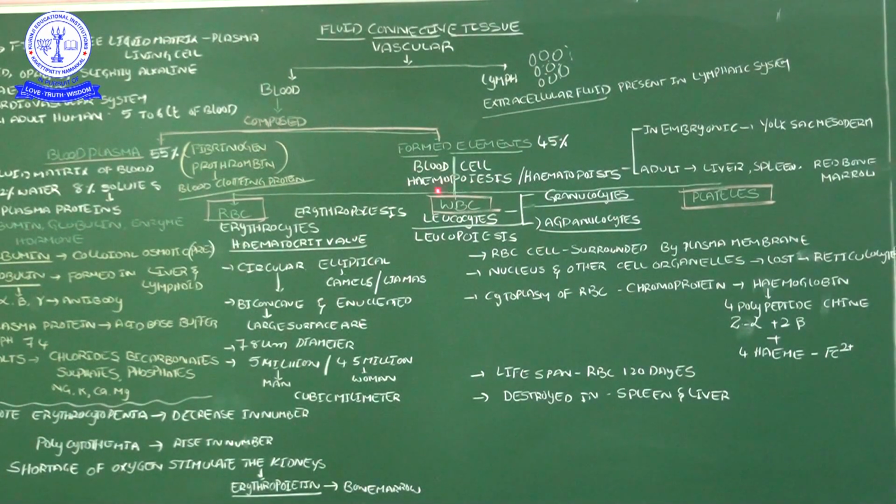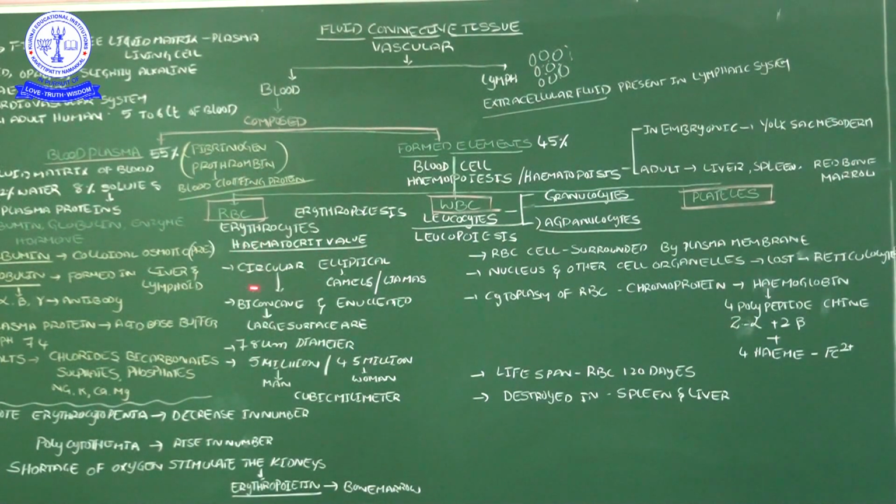The production of blood cells we call hemopoiesis or hematopoiesis. In the embryonic stage, hematopoiesis occurs in the yolk sac mesoderm, then in childhood in the liver and spleen, and in adults in the red bone marrow. Here we started with RBC. The production of RBC is called erythropoiesis. The total volume of RBC in the blood is given by the hematocrit value.